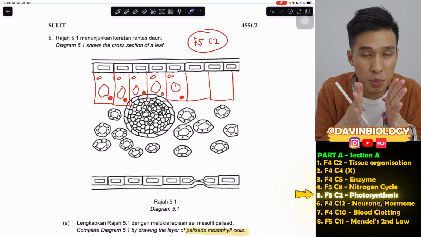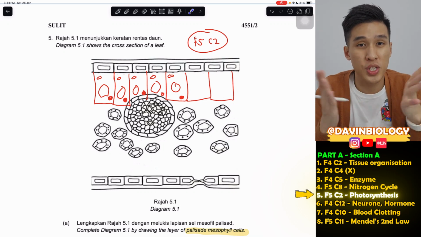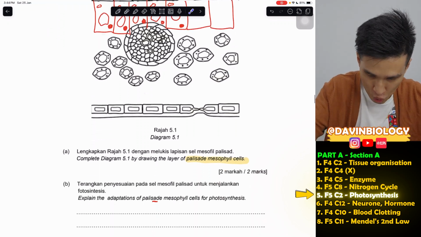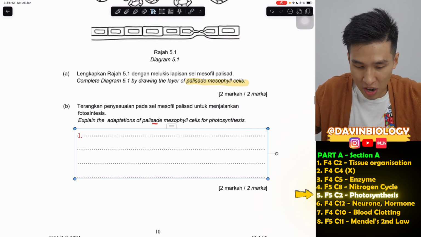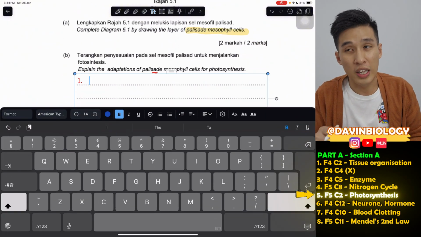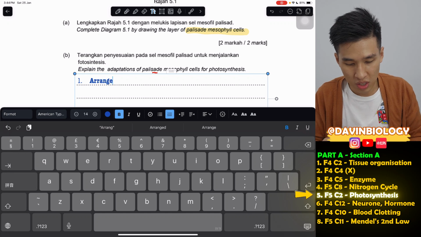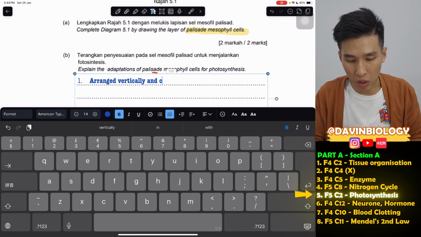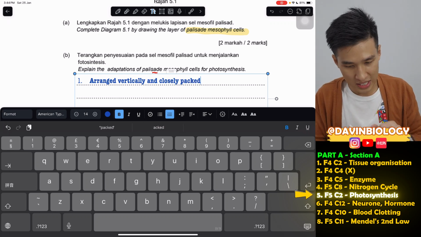And when you squeeze with people in this public transport, there's no place to sit, so everybody has to stand vertically. So you just remember, palisade, very sad because it has to stand, so they are arranged vertically and closely packed.